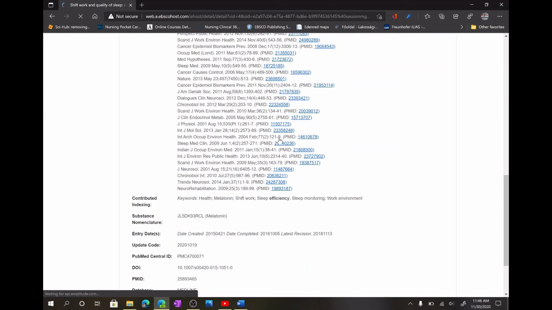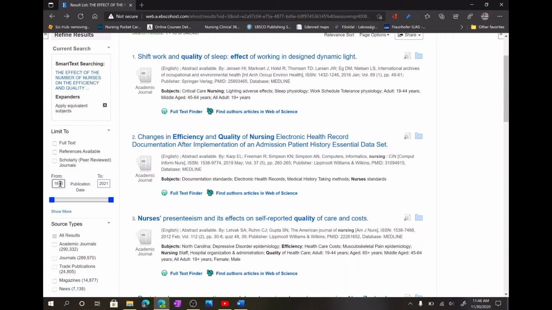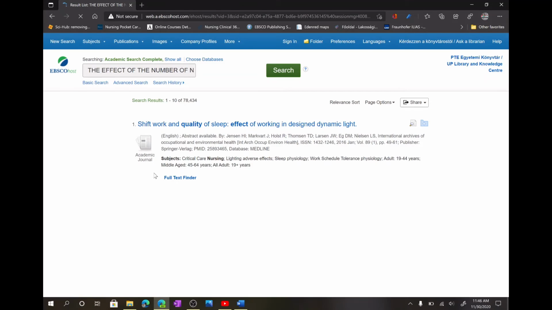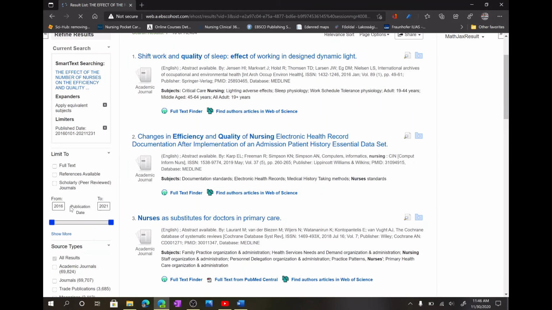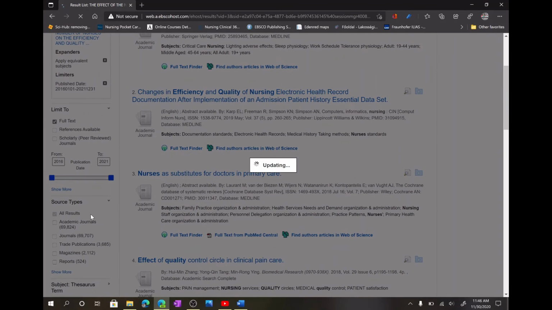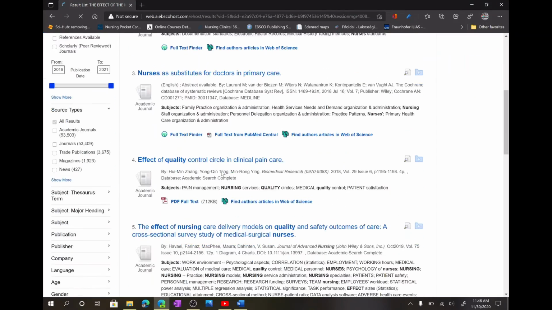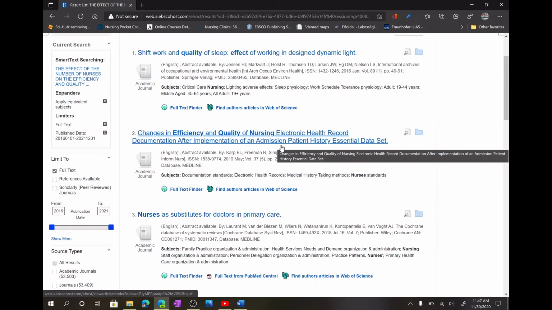And there are plenty of options I can look for. If I don't want articles from too far away, then I can choose to have it, let's say, from the previous 5 years, so it will be changing the articles according to my search criteria. So there are now 78,000 articles in the list. I can even look for, I guess, full text articles. We will shorten it down, and yeah, so you can see a lot of articles are here.